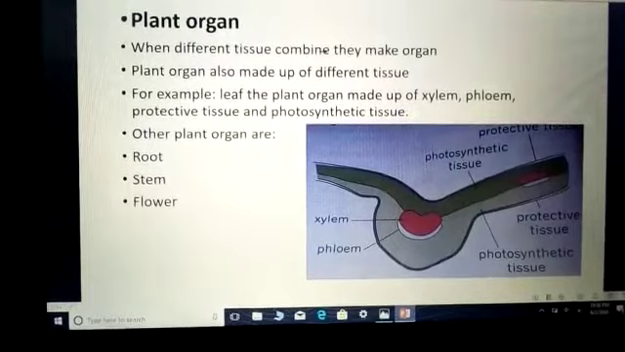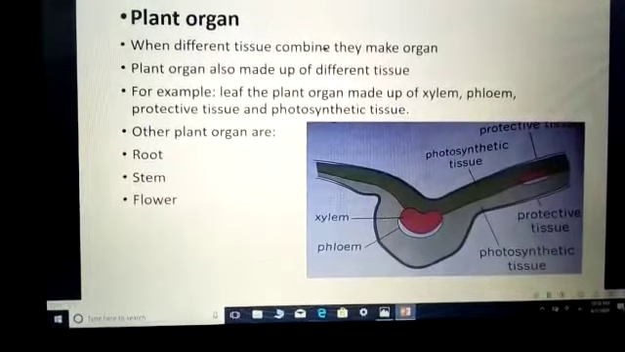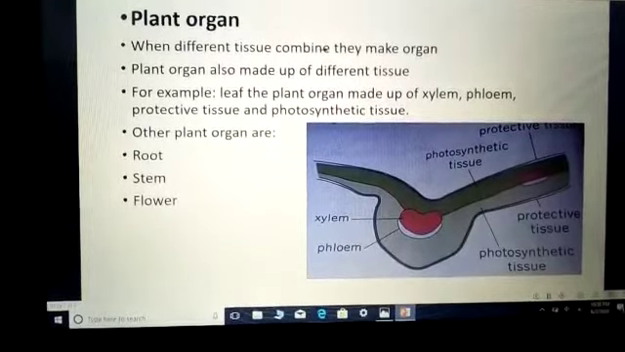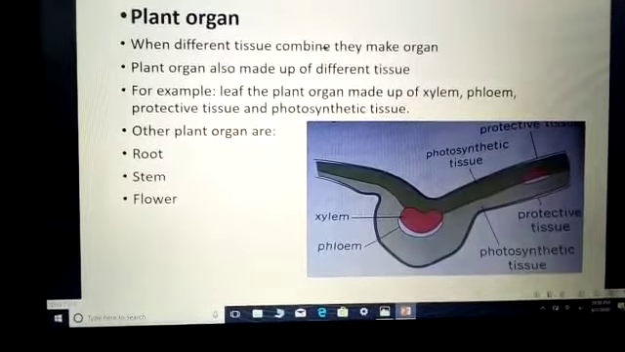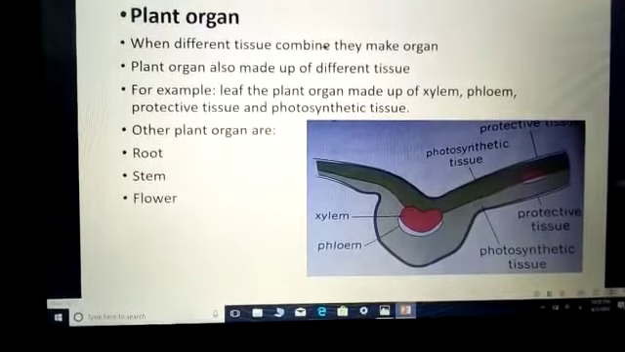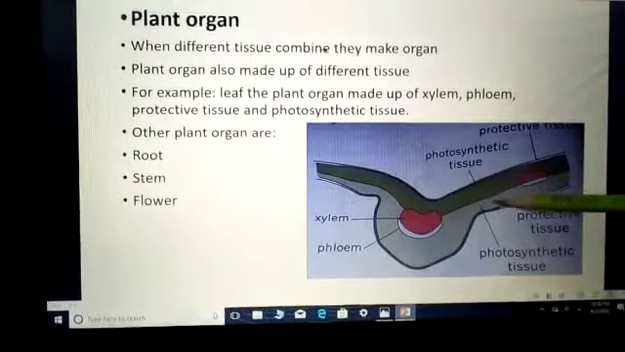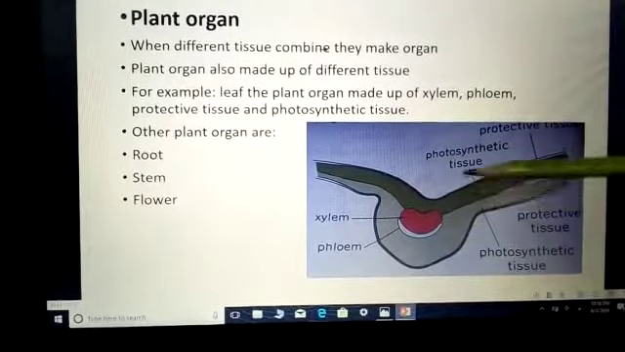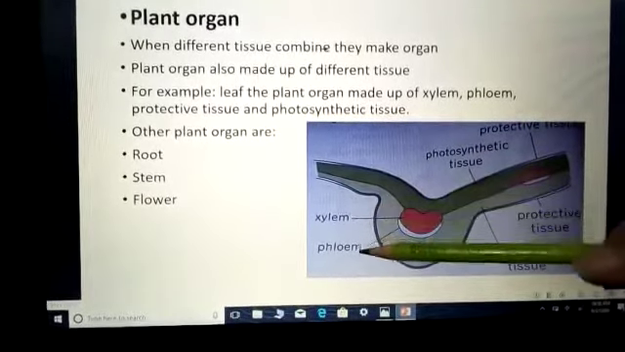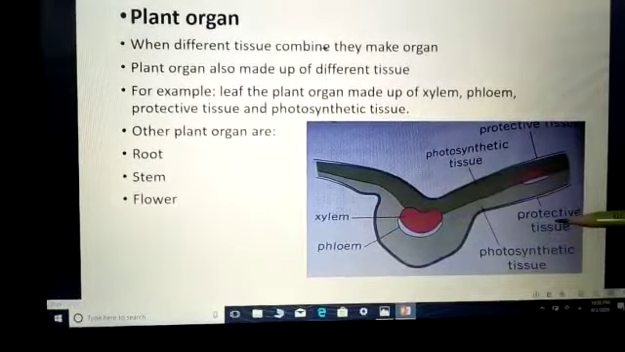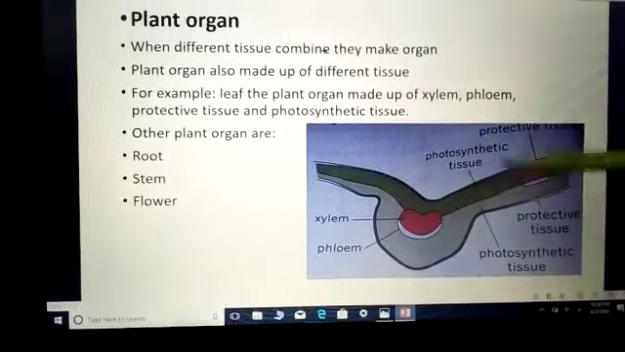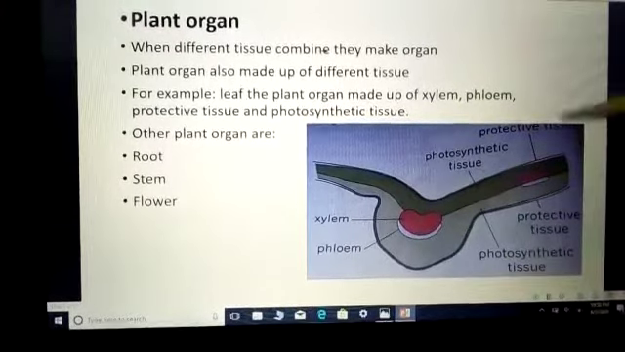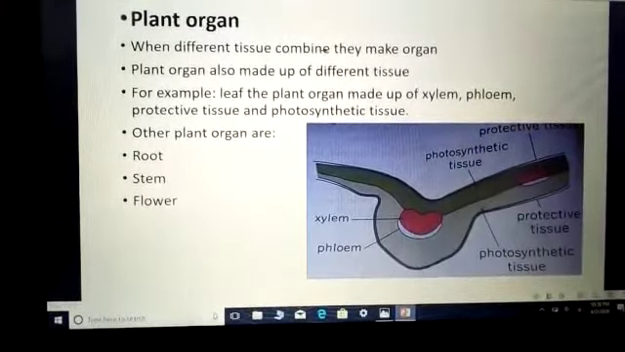Here is one example. Leaf. A plant leaf is a plant organ that is made up of different types of tissue. It includes xylem, phloem, protective tissue and photosynthetic tissue. Here is a diagram through which you can easily understand. This is the diagram of the leaf. Here you can see the xylem, phloem, photosynthetic tissue and the protective tissue. When they all combine and work together, they make a plant organ, the leaf. The other plant organs are root, stem and flower.